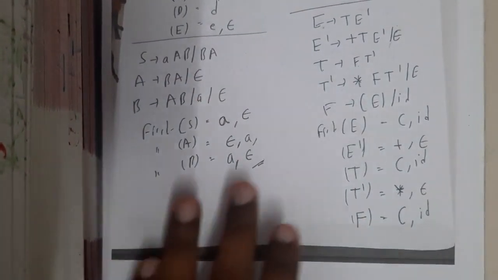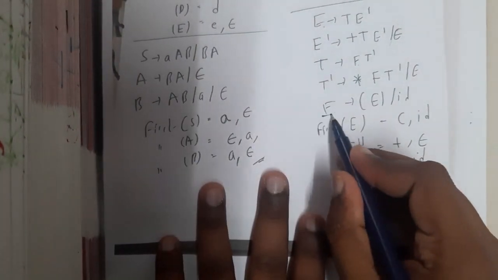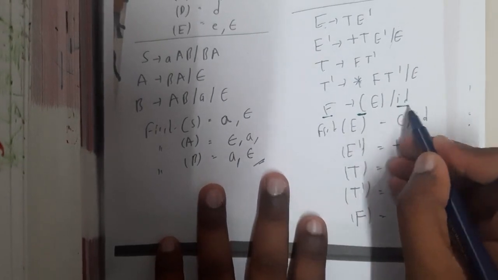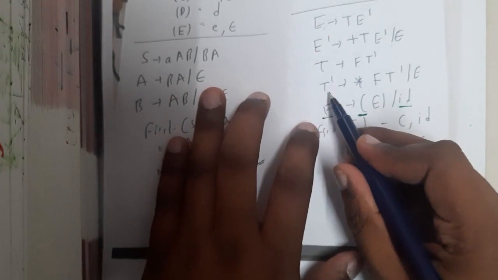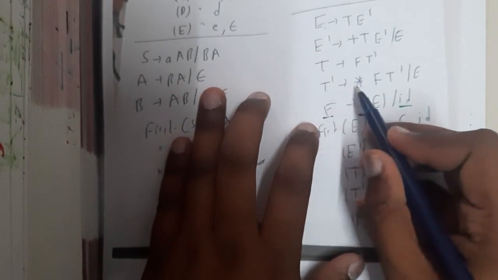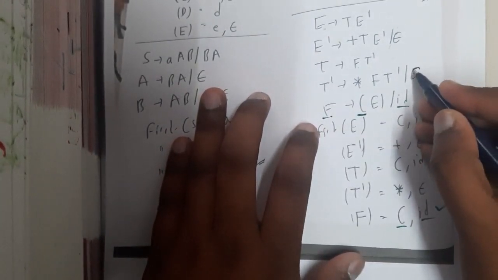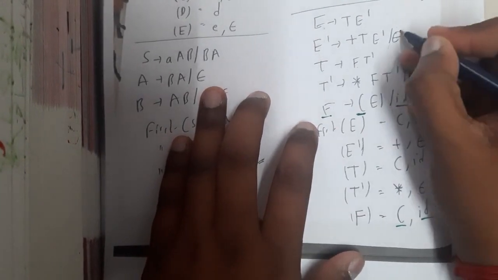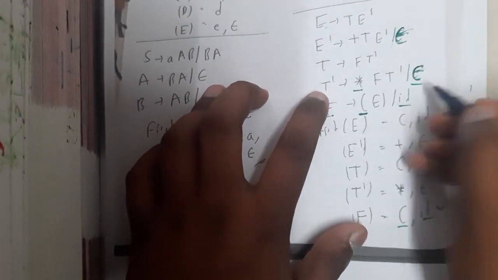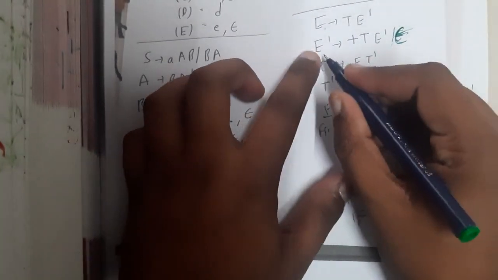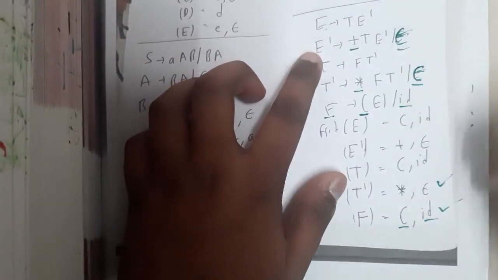Okay, so let us calculate from reverse, guys. So first of F is nothing but open brace and ID. Exactly, that's what we got. Okay, so let us move up. So for T dash, it is nothing but, this is epsilon, right? Yes, this is epsilon. Sorry for my handwriting. So for T dash, it is nothing but star and epsilon. Yes, that's perfect. Similarly for E dash, it is plus and epsilon.